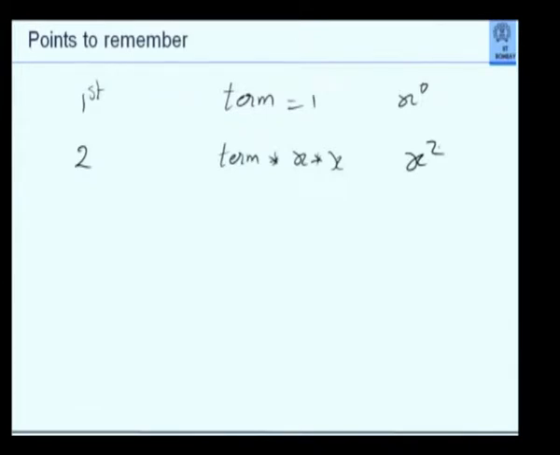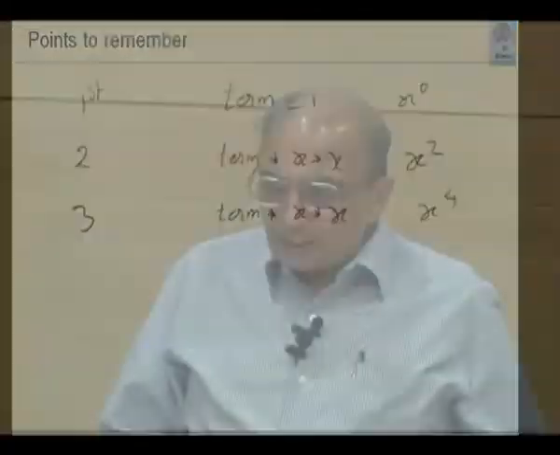So 1 into x square. Then the third term, again term into x, and that will be x raised to 4. So terms will get correctly calculated if my first term is 0. Now, all that I need to ensure is that I do appropriate tests both for input and for initialization of the variables. Many people have made this mistake.